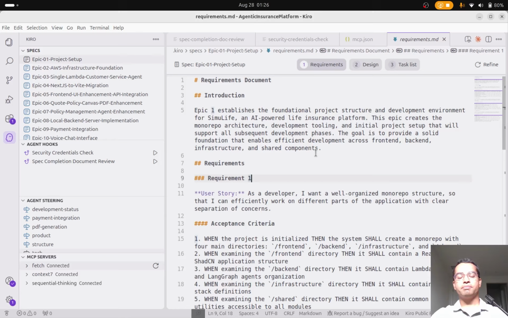Using spec-driven development in Kiro, I was able to build in weeks what would traditionally take months. With the combined power of specs, steering documents, hooks, and MCP servers in Kiro, software development can be reimagined.